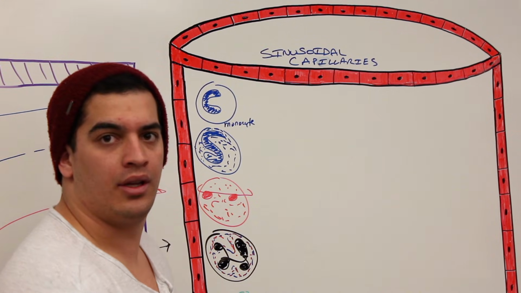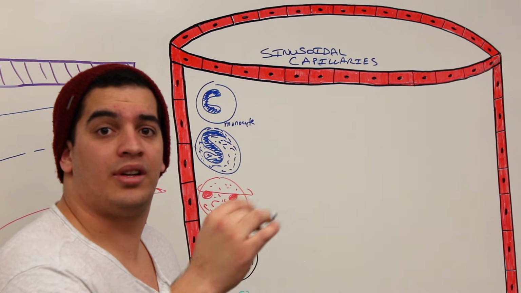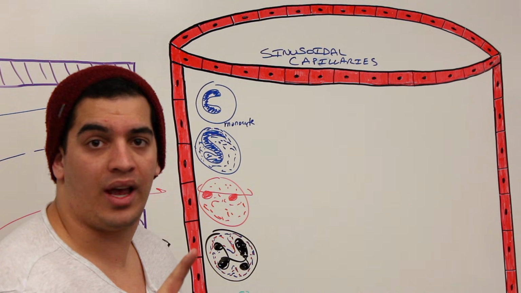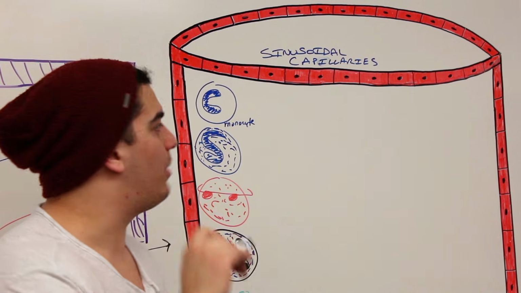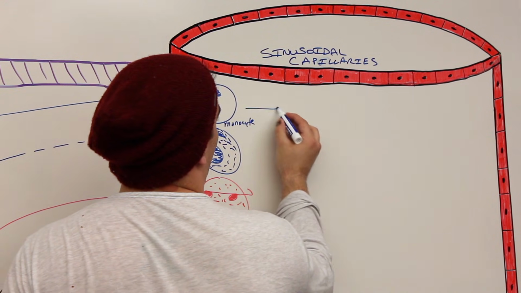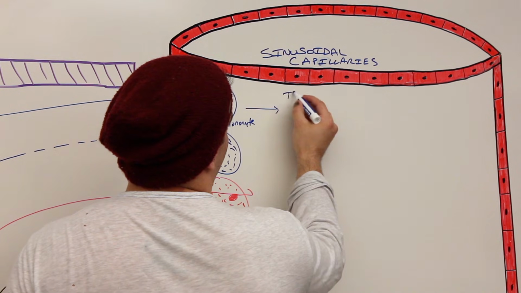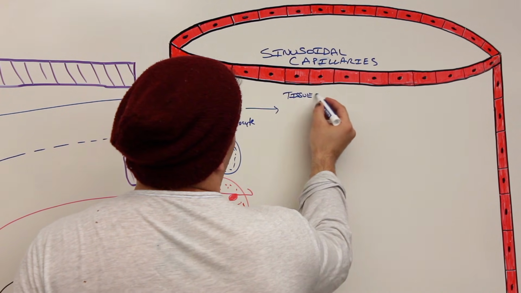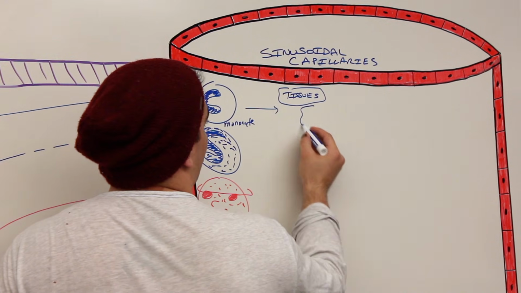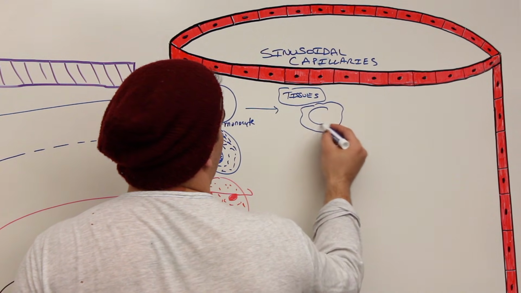So monocytes are super interesting because when they leave the blood and enter into the tissues, they can form macrophages, which can be fixed, or they can be free. What do I mean by that? So let's say monocytes leave the blood and go into the tissues. Over here we're in the tissues. They leave the blood, they go into the tissues, and now they become macrophages.